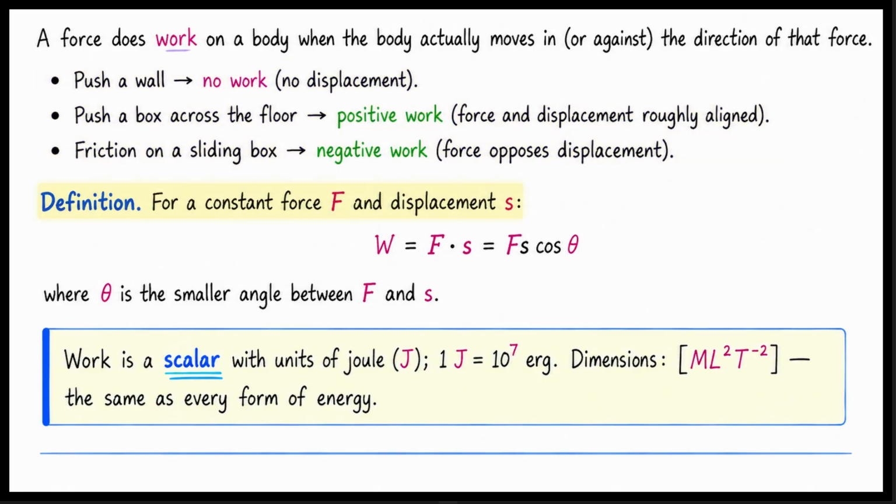Let us look at the formal definition. For a constant force F and a displacement S, work W equals F dot S. This expands to F times S times cosine theta. Here, theta is the smaller angle between the force vector and the displacement vector. Work is a scalar quantity. Its unit is the joule. 1 joule equals 10 to the power of 7 ergs. Its dimensions are M L squared T to the negative 2. This is the exact same dimension as every form of energy.